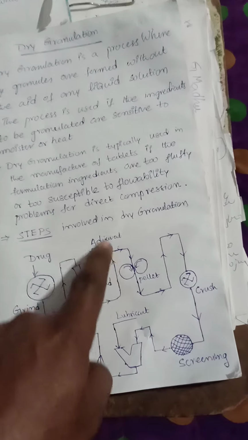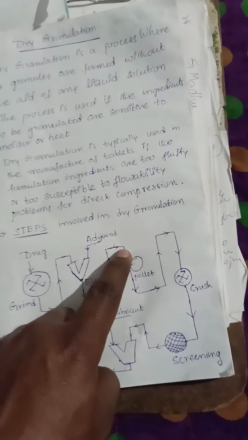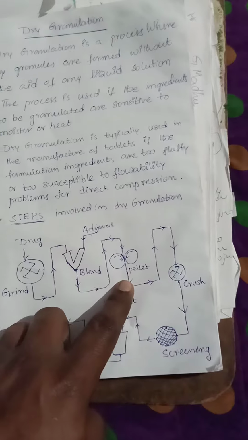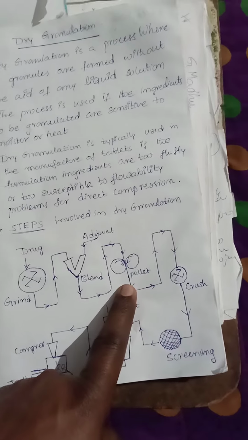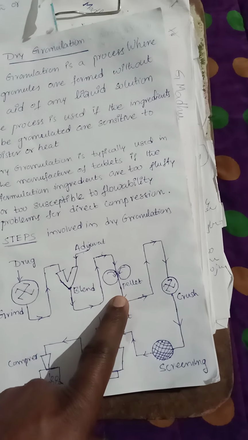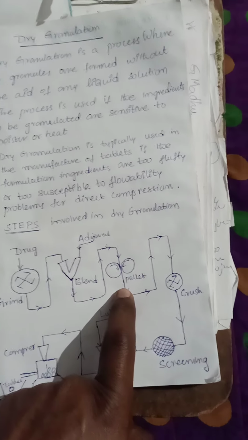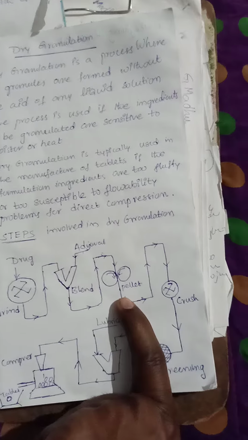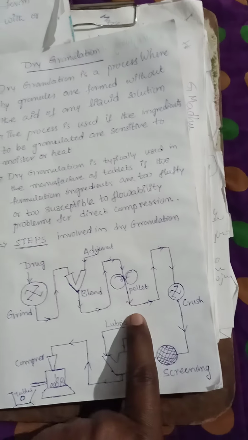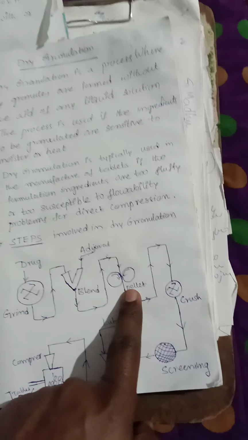After completion of the blending or mixing, it will be moved to pellet preparation. So that pellet preparation will occur at the third step, that is known as the compression of mixed powders into the proper slugs. So these slugs are prepared.